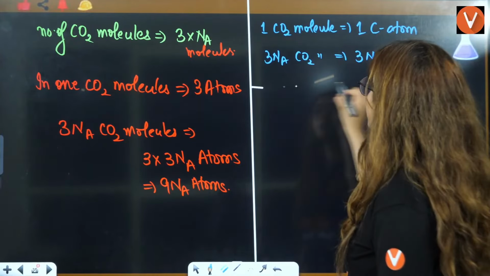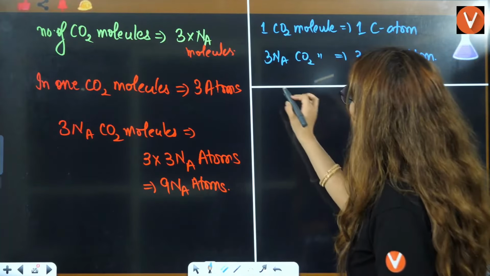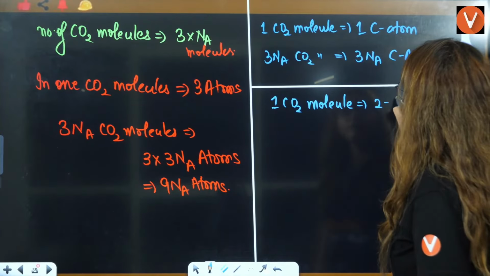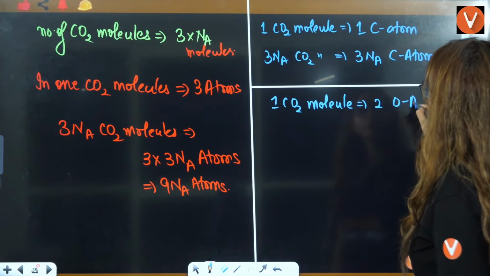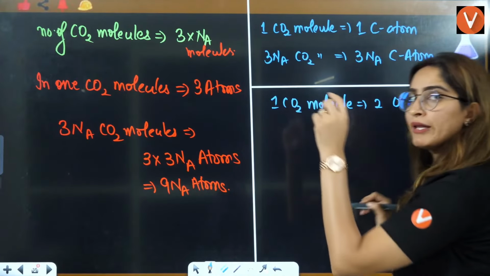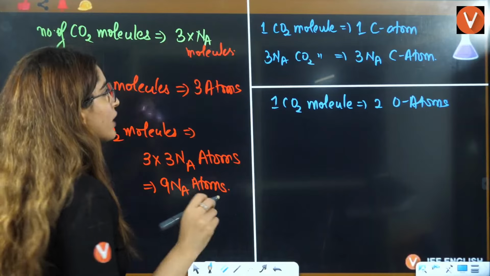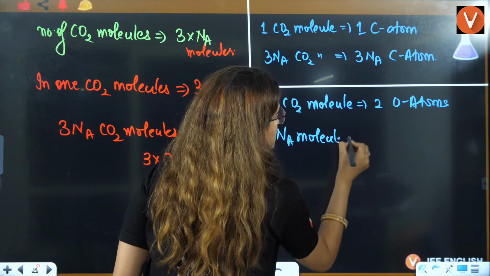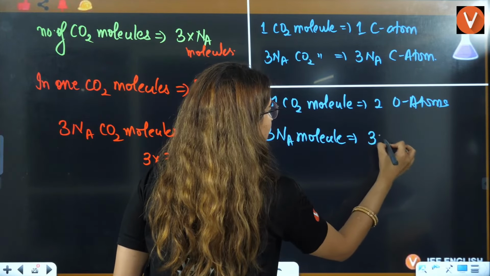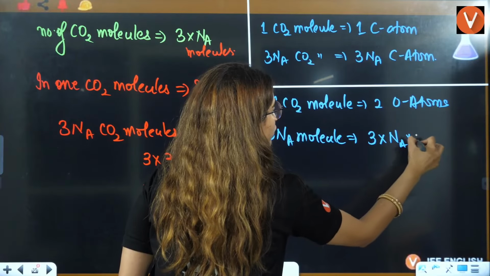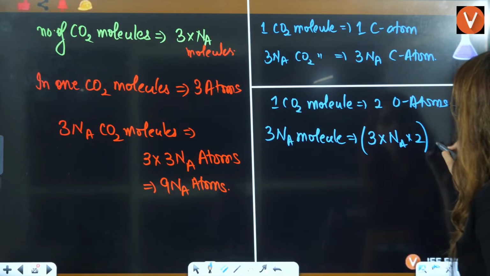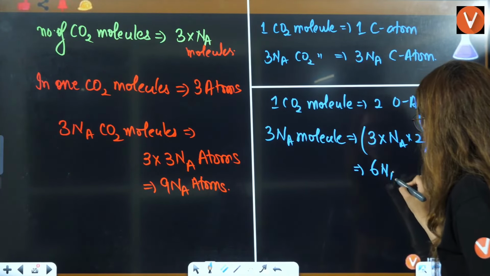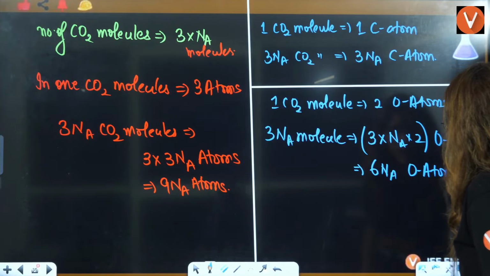Ma'am, what if they ask us about oxygen atoms? Then what we will do? So 1 CO2 molecule will have 2 oxygen atoms. In 1 CO2 molecule, you have 2 oxygen atoms. So in 3 into Na molecules, you will have 3 into Na into 2 oxygen atoms. That will be 6 into Na oxygen atoms.